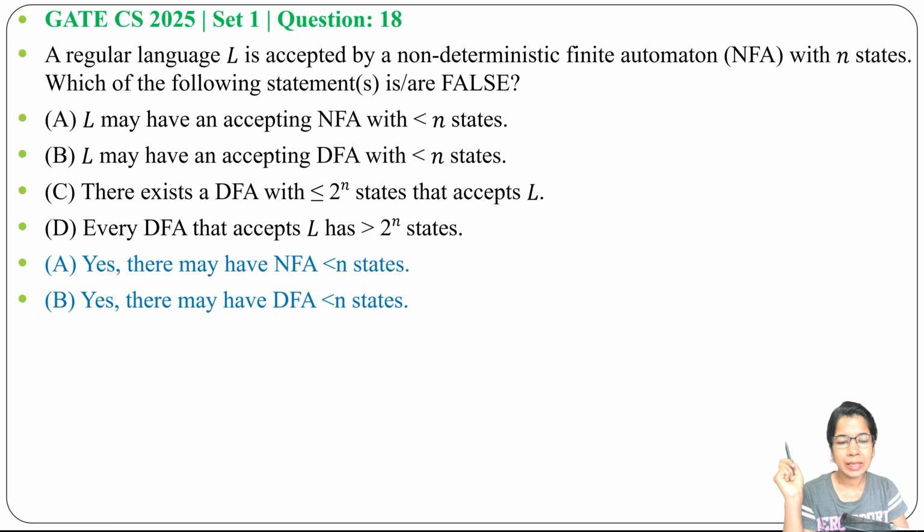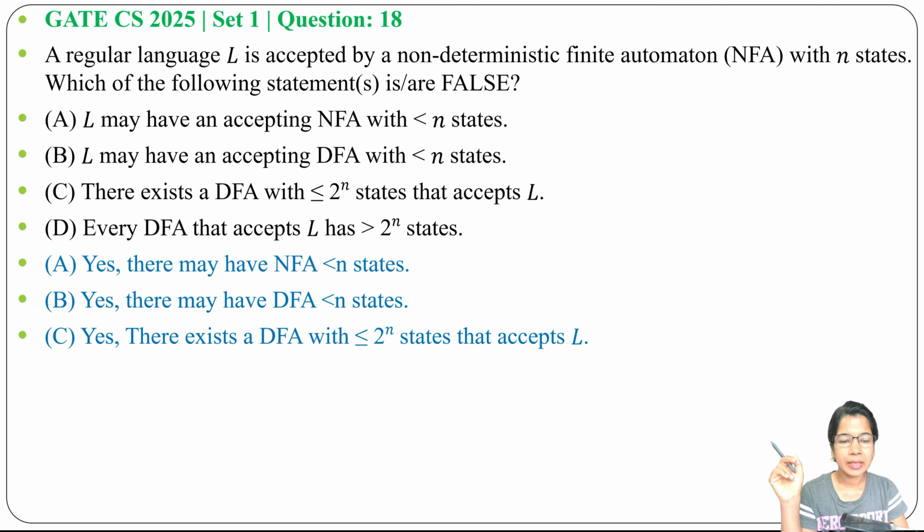Then option C, there exists a DFA with less than or equal to 2^n states that accepts L. Yes, this is true. When we are converting NFA to DFA, the maximum number of states possible is 2^n. So the maximum states can be 2^n, it can be less than or equal to 2^n. Hence option C is true.